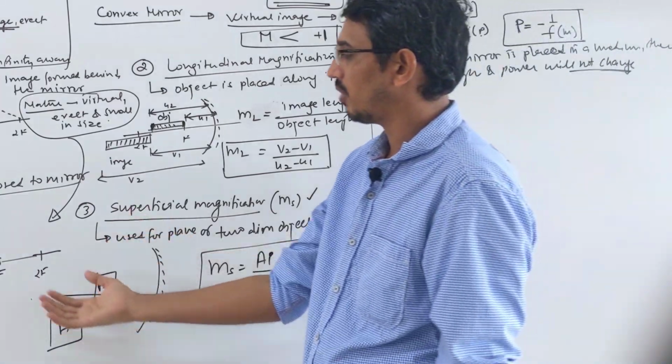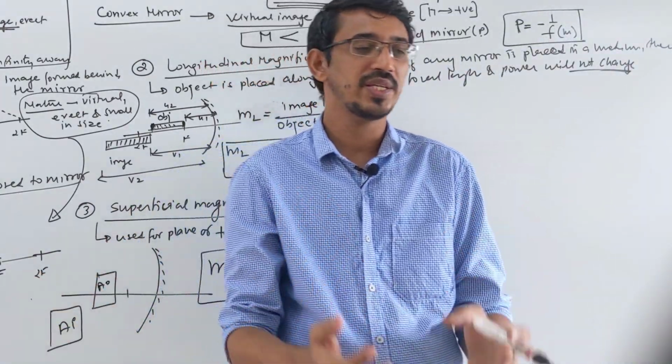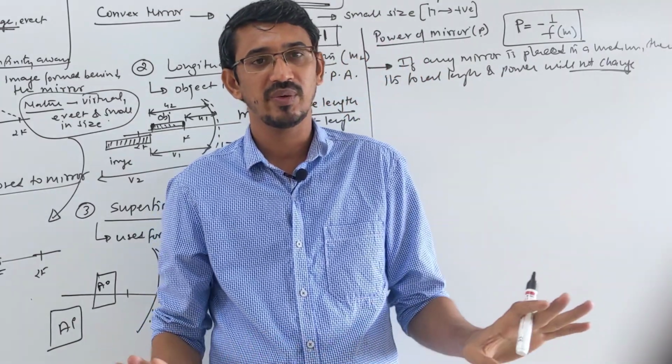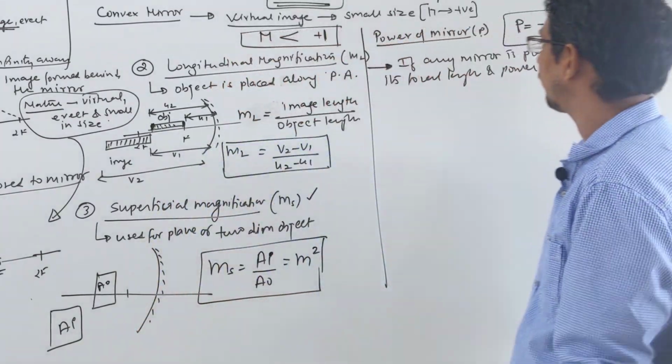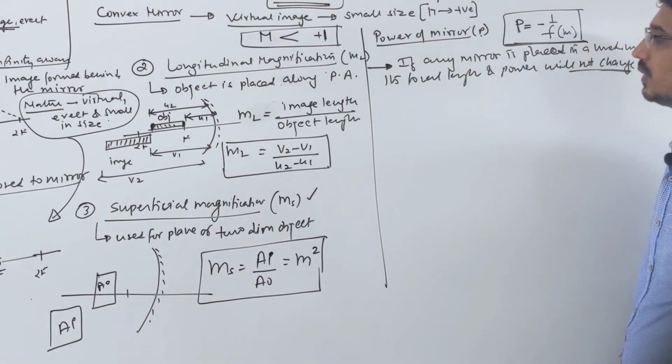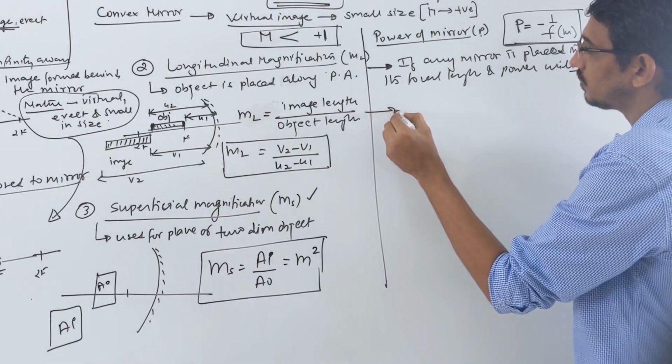They said I have a concave mirror of focal length 10 cm placed into water. Now, what is the new focal length? What is the answer? Same. It will not change here. Okay, so power we discussed. This is the general power formula.